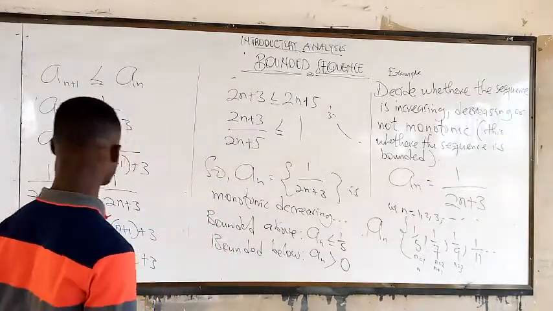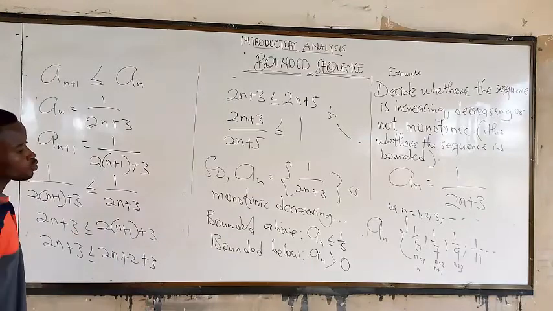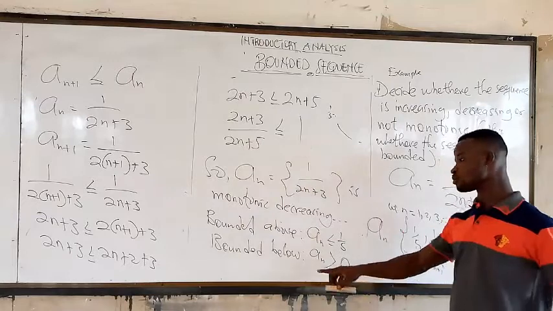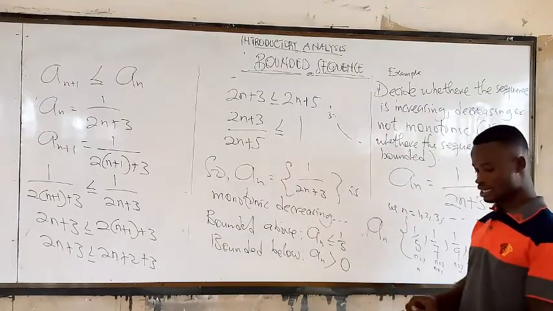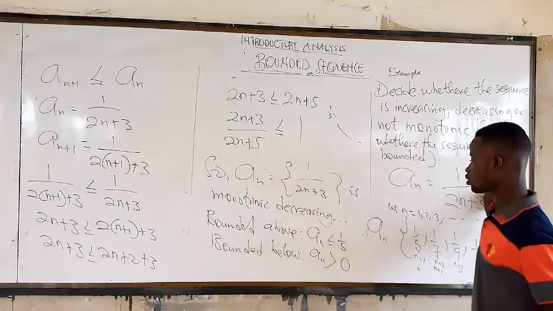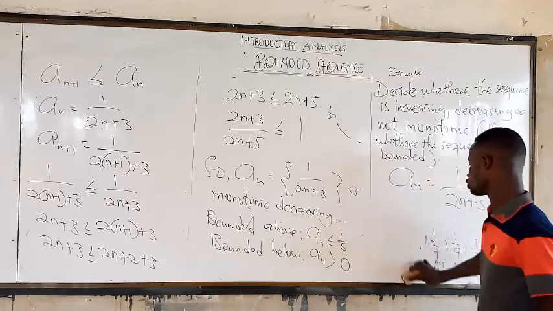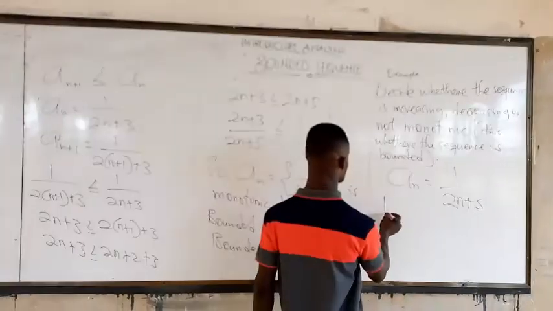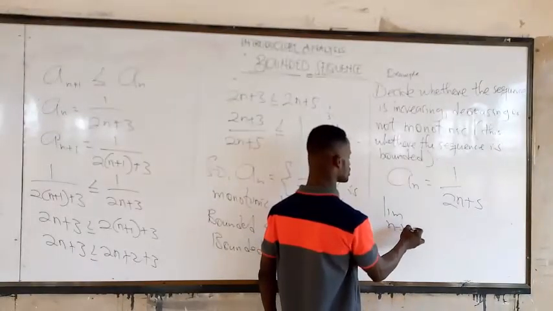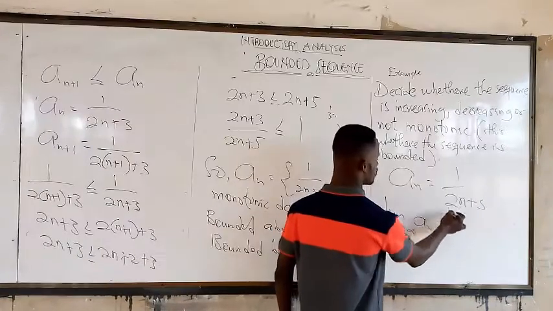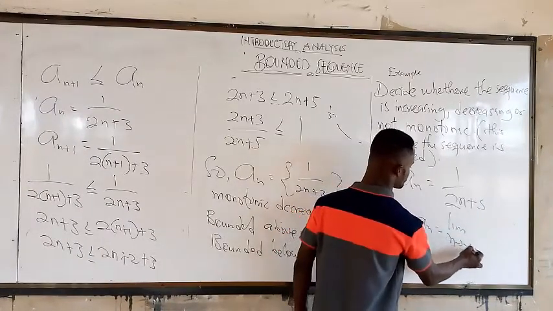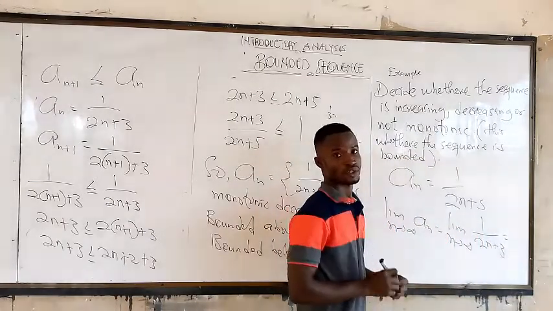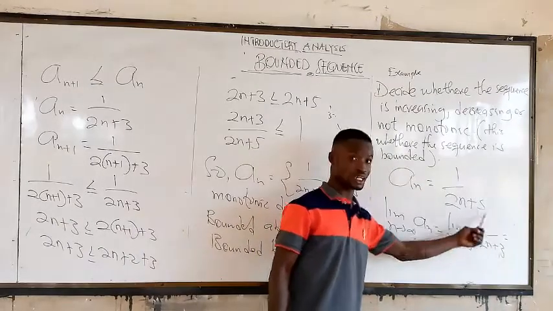Lastly, how will I know whether this is going to be bounded below by 0? Another way to know that this is bounded below by 0 is to take the limit. Take the limit as n approaches infinity of a of n, which is the limit as n approaches infinity of 1 over 2n plus 3. When you take the limit of this, what will you get?